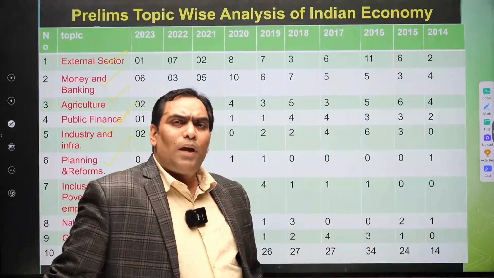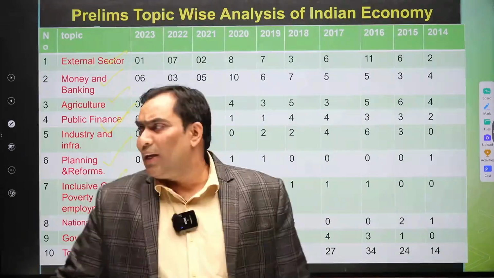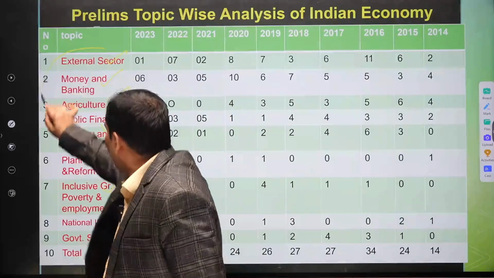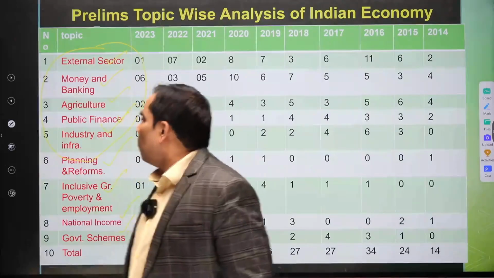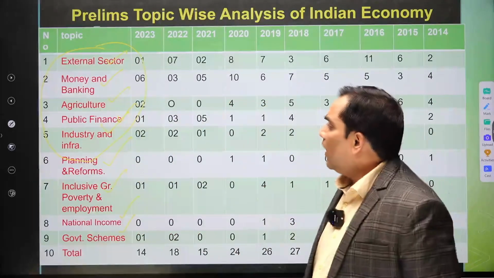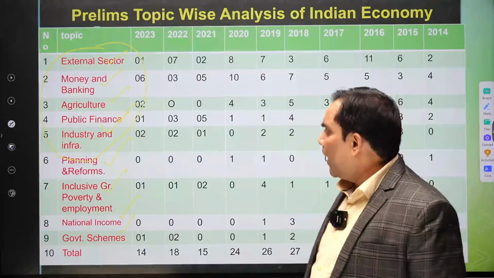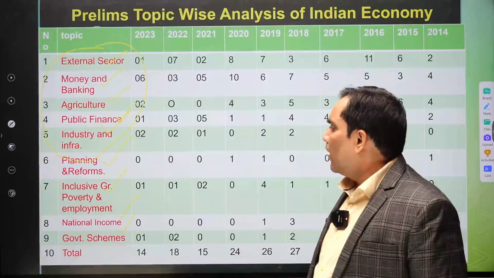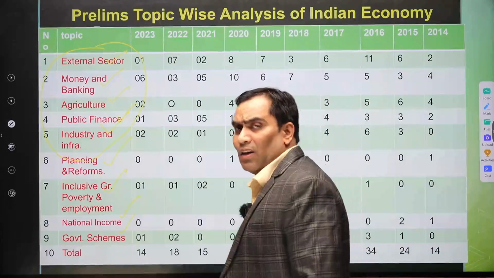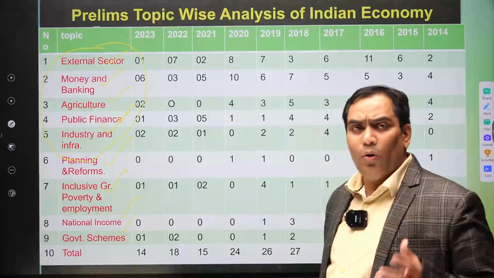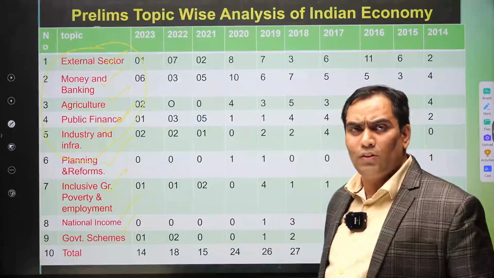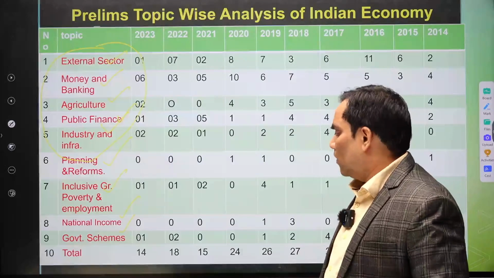If we analyze the question papers, these four chapters are the most important: external sector, money and banking, agriculture, public finance, infrastructure and industry. Now let us summarize how many questions UPSC has asked in different years.